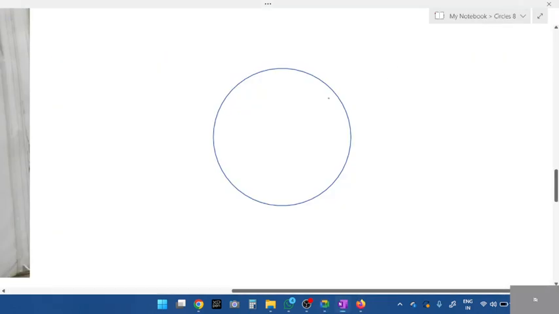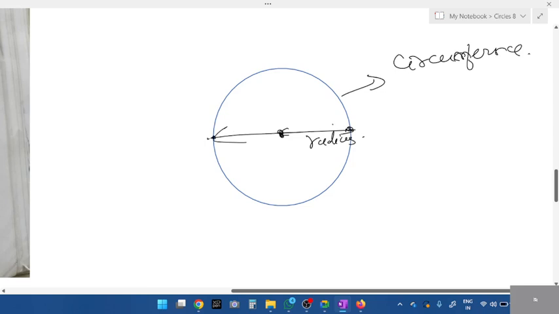Revise once again. See, in a circle, what do you call this line from the center when it touches the circumference? You call it radius. Next, a line which passes from one point of the circumference to the other point, what do you call it? This is known as diameter. So a diameter is made up of how many radius? Yes, two radius.